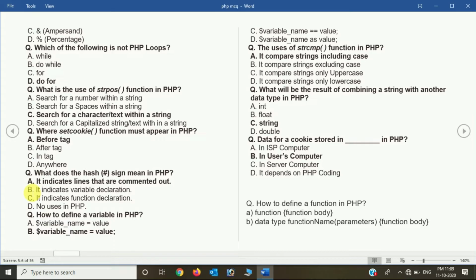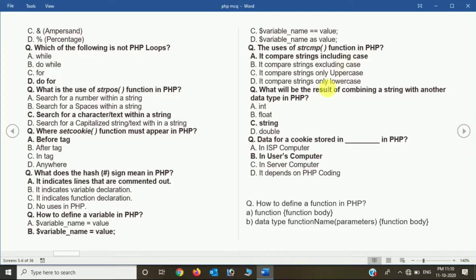Now how to define a variable in PHP? So there are some examples given over here, and we have to find out the right one from them. So the answer is dollar variable name is equal to value. That is the right one from all of them. Now the use of string comparison function in PHP, strcmp, that is string comparison. It is used to compare two strings including cases.